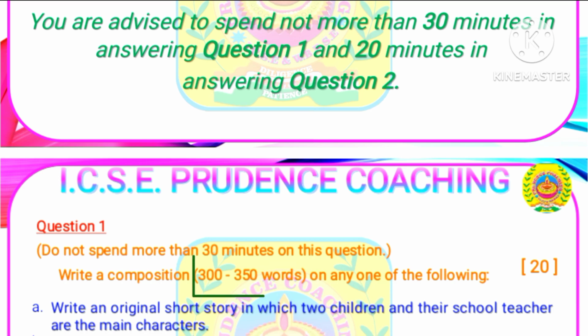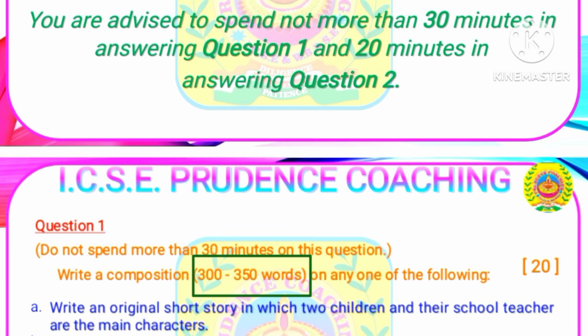Students, you should know that here the minimum word limit is 300 and the maximum word limit is 350 words. That means you must write the composition at least for 300 words and you must not exceed the given maximum word limit, which is 350 words. 10% plus or minus on the word limit is allowed.